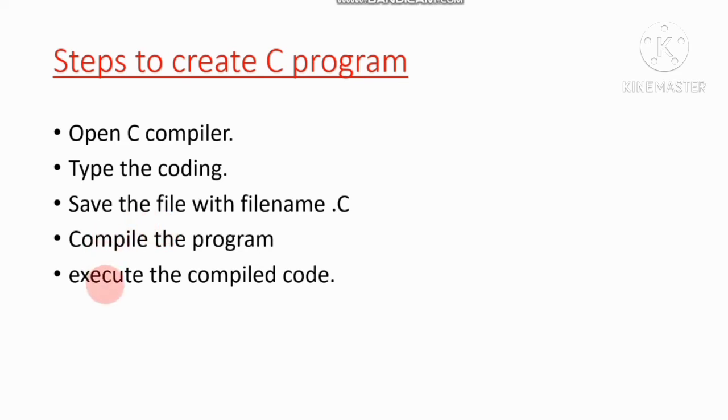After finishing the above steps, the last is run or execute the compiled code. When you compile your code, you have to execute the program, means run the program to get the final output. So these are the basic steps for writing a C program. The person who writes the program is called a programmer. If I am writing the program, then I may be a programmer.